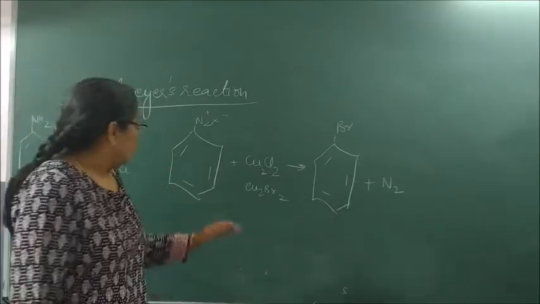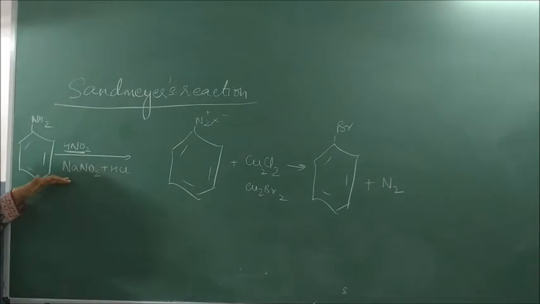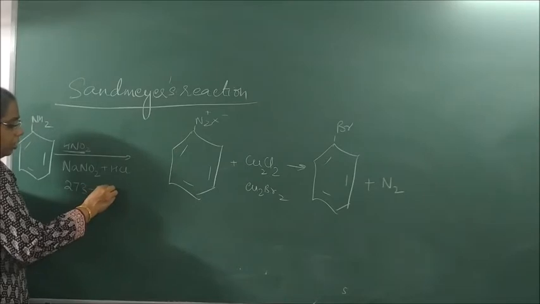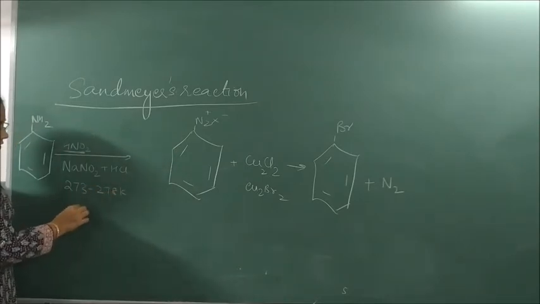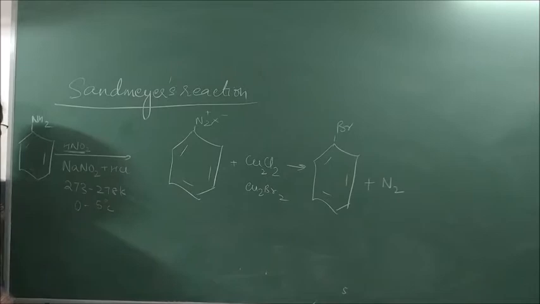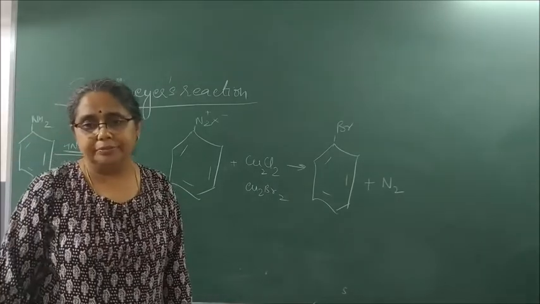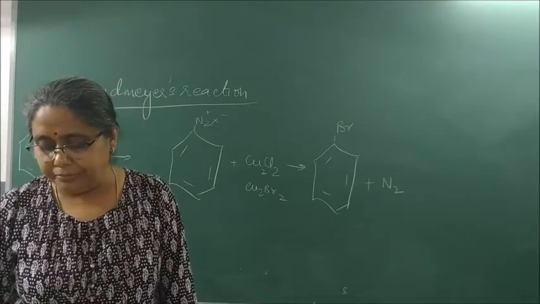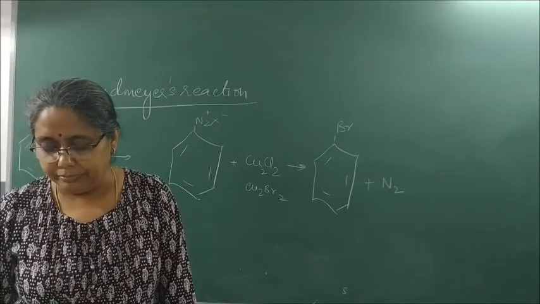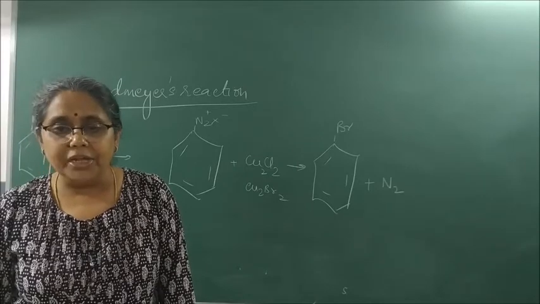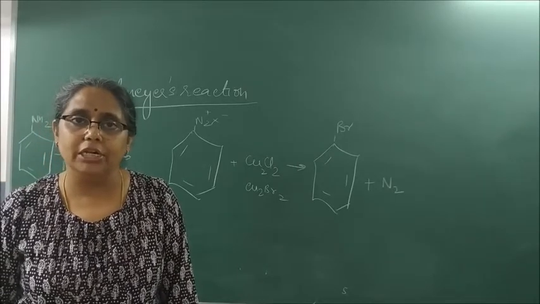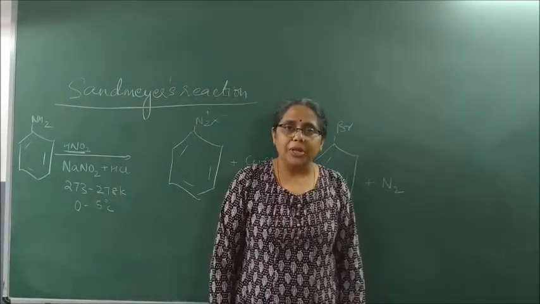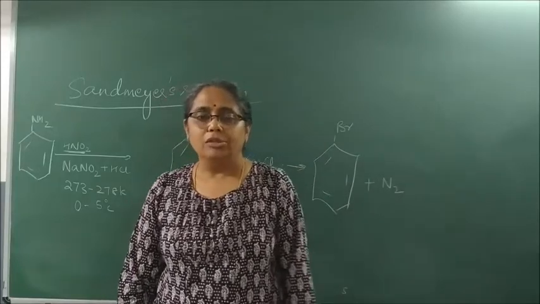Now, what is the most important point here? You should remember that this reaction basically gets carried out between 273 to 278 Kelvin. We generally write between 0 to 5 degrees centigrade. Now write the third important point for CET. For iodobenzene, the presence of cuprous halide is not essential.